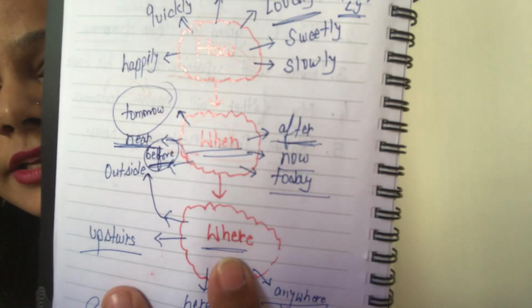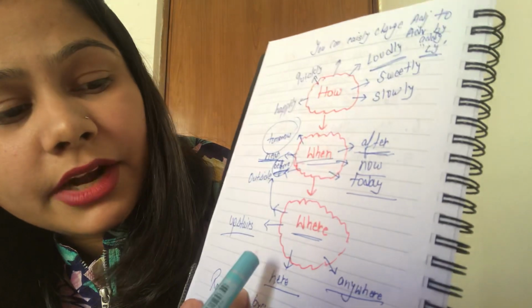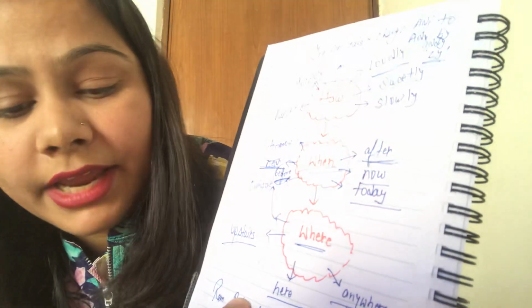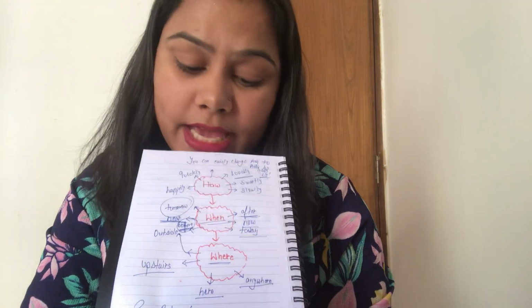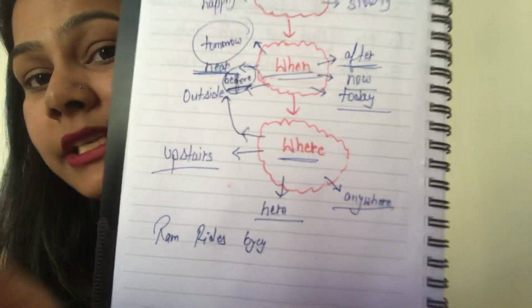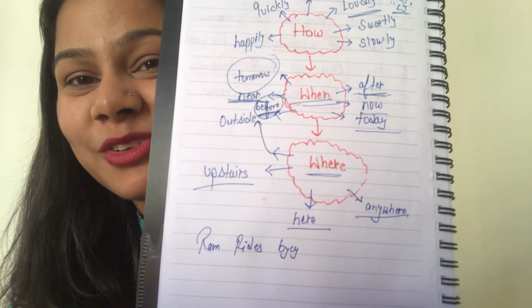You can also write these down somewhere. And also upstairs, here, outside. Like, Raman went upstairs to get his book. Where did Raman go? Upstairs to get his book. His book was kept outside. Where was the book kept? The book was kept outside. So that's also an example.